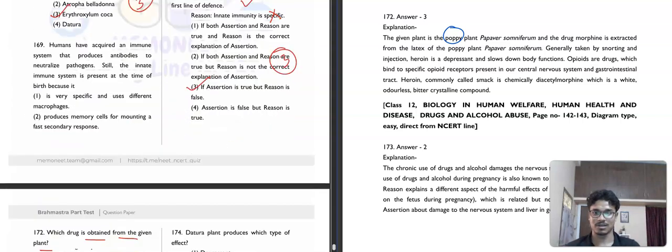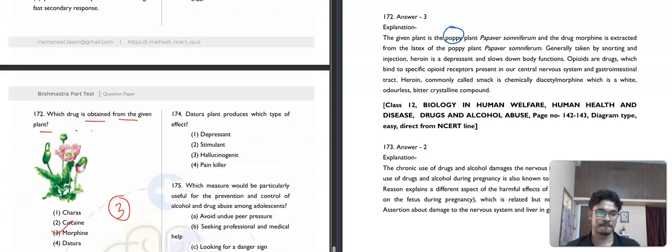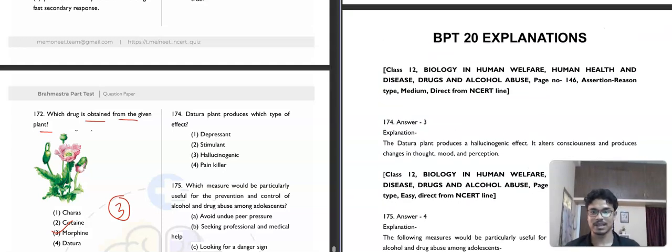Question number 174. It is saying that the Datura plant produces which type of effect? Depressant, stimulant, hallucinogenic or painkiller. So it produces a hallucinogenic effect.